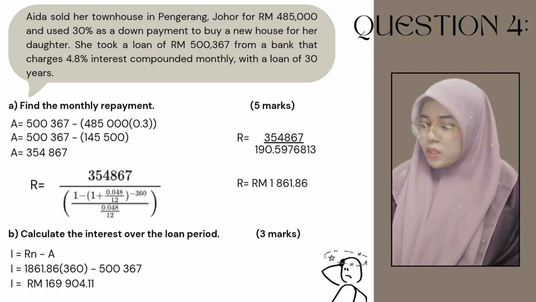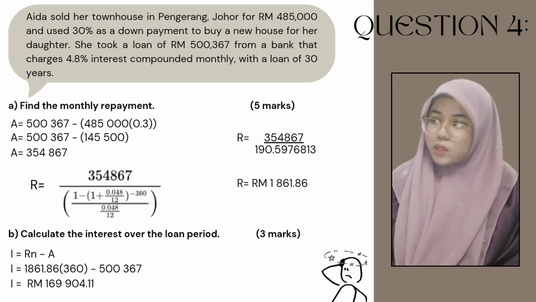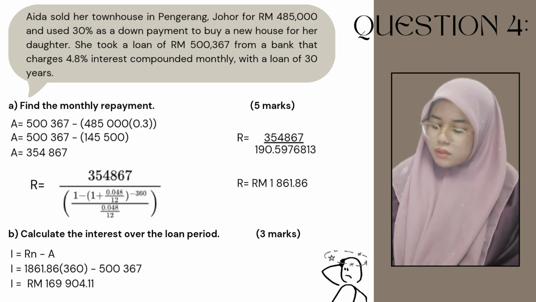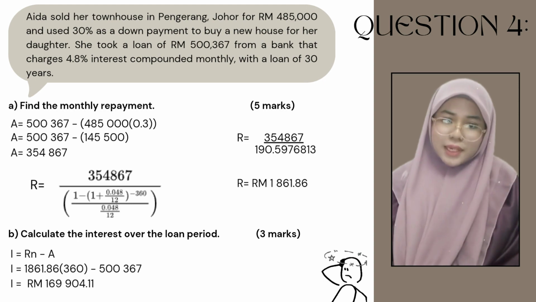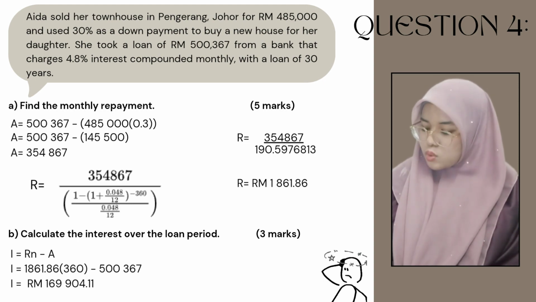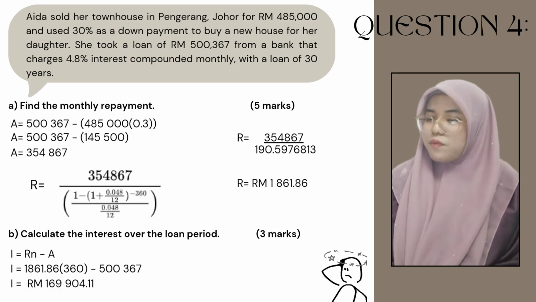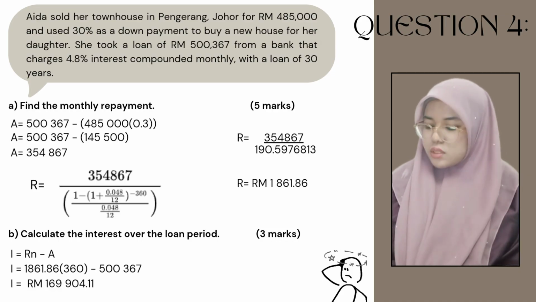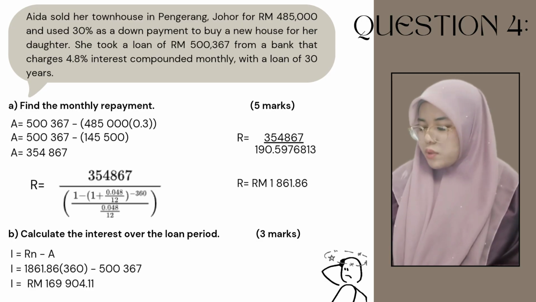And then we need to find the N. So to know the N, you have to take the M, the frequency, and the T, the terms. So our M here is 12, because it says compounded monthly, and the T is 30 years. So 12 times 30, you will get 360. That is our N. And then for I, take 0.048 over 12. That is our I.